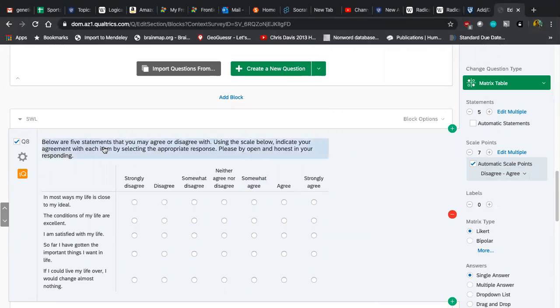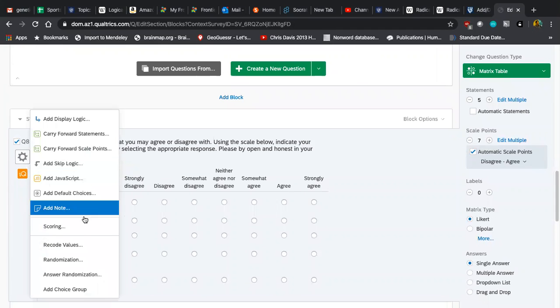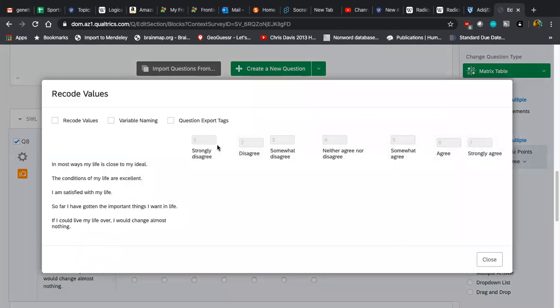Which is great. Another thing I want to point out is that you should check what the default scoring is that it's going to use. So we're using the subjective well-being, the satisfaction with life scale from 1 to 7. These are the 5 questions. The way to check what the values are going to be is to click on that little gearbox and go to recode values, and it says it's going to be 1, 2, 3, 4, 5, 6, 7, just the way we want, like it is on the file that's up on Canvas that I shared with you.